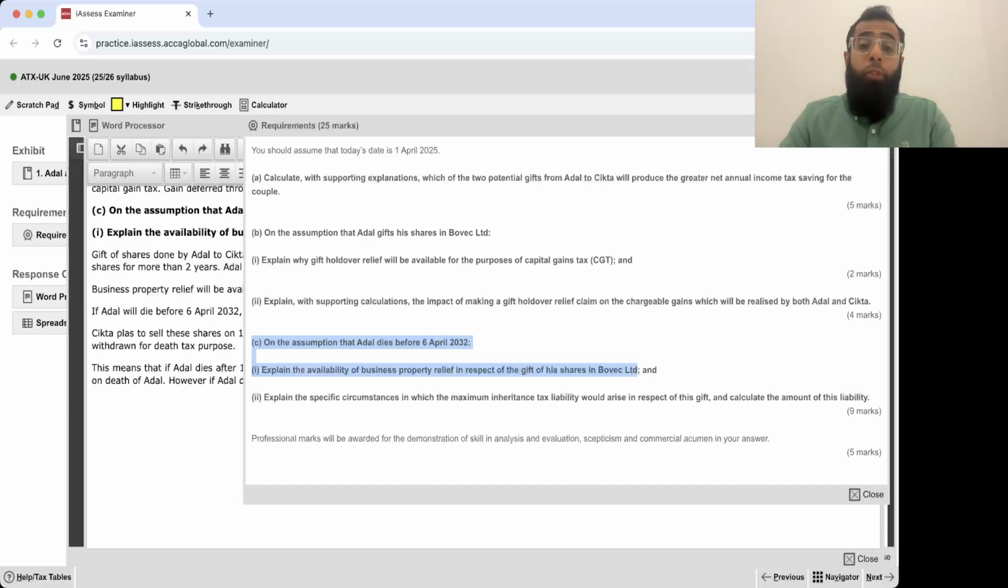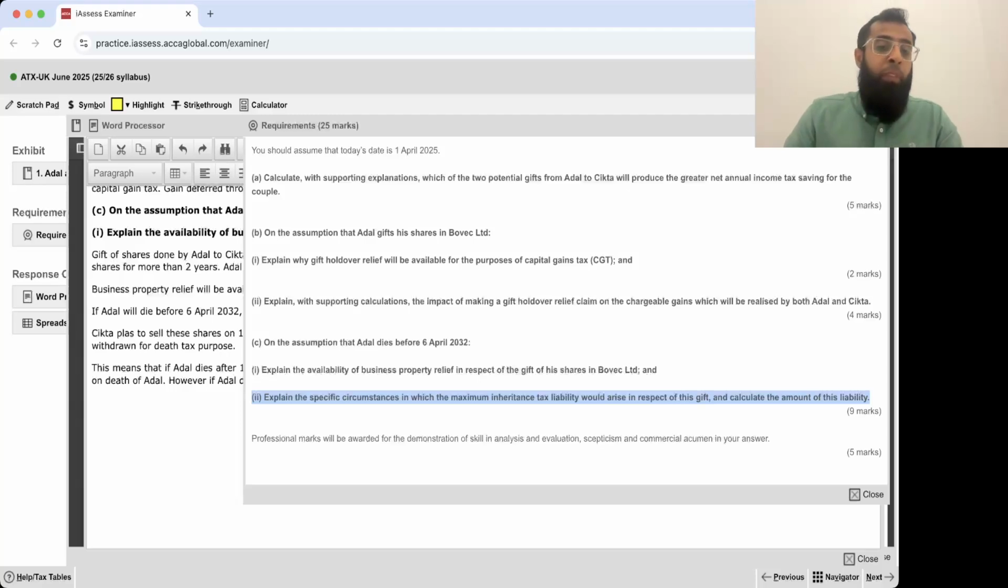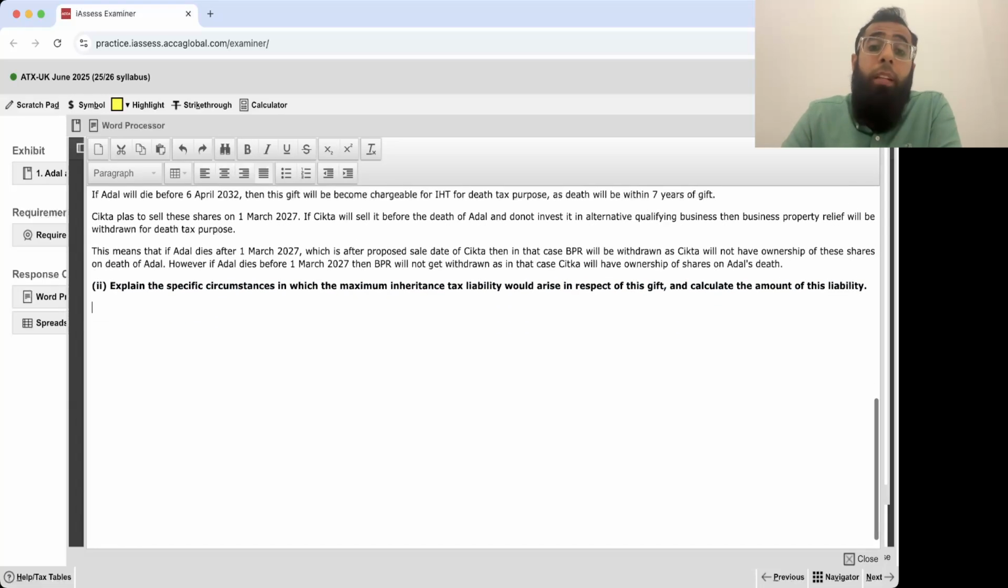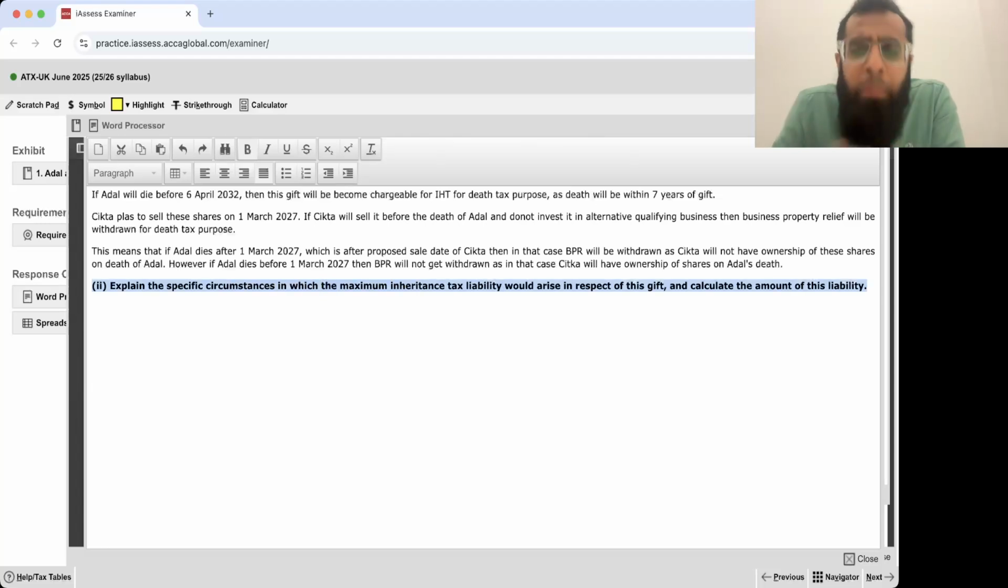Let's look at this last requirement. The question is done, and with this the exam paper will also get done. Now, explain the specific circumstances in which the maximum inheritance tax liability would arise in respect of this gift and calculate the amount of this liability.